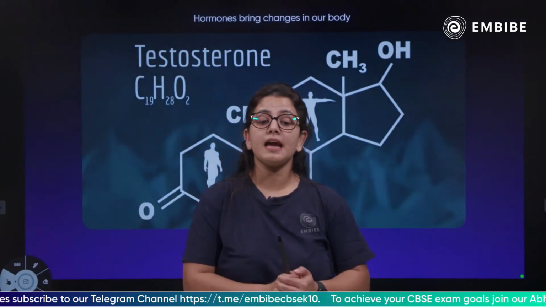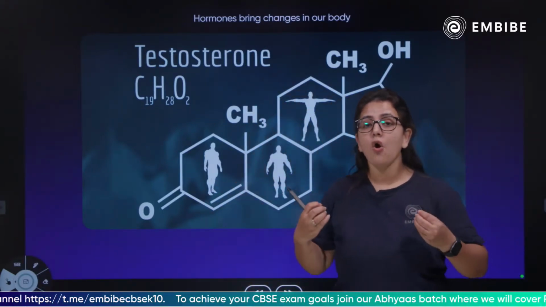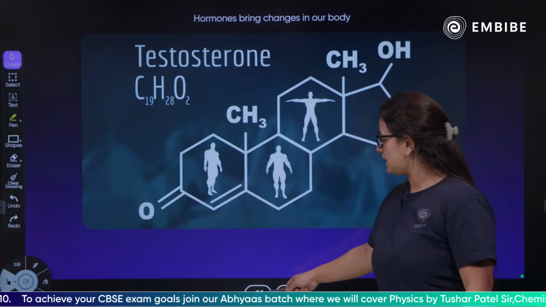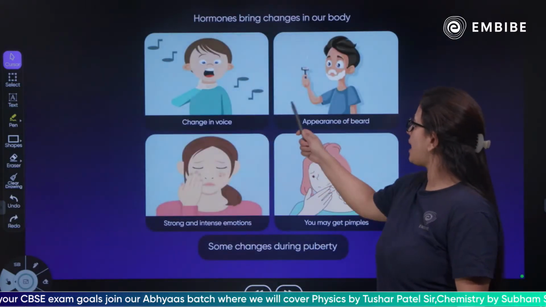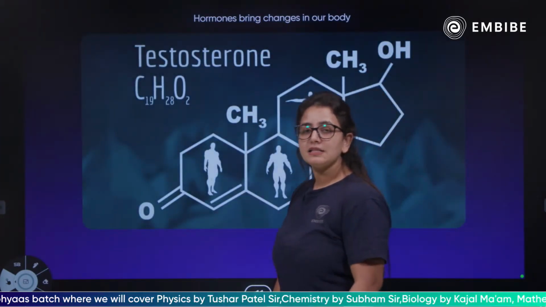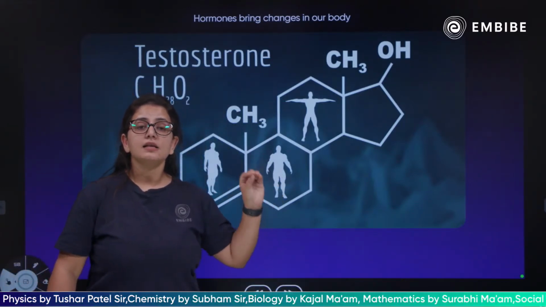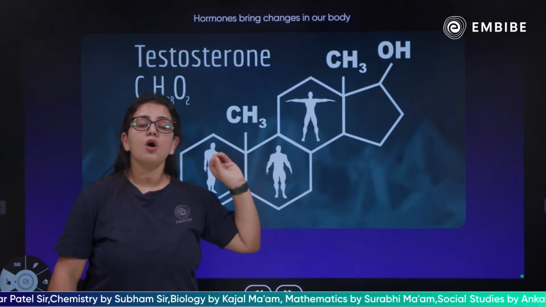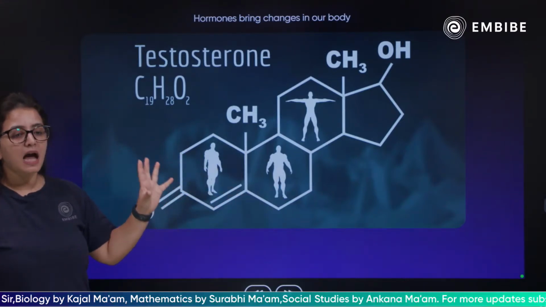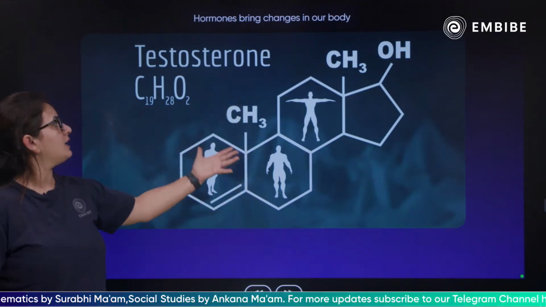How can hormones bring changes in your body, in the male body? How are these hormones responsible for the changes happening inside the body, like changes in the voice, appearance of beard, strong intense emotions, pimples? So children, the reason hormones bring out these changes is that they are secreted by the sex organs. These are hormones secreted by the reproductive system, male or female, which bring out maturation in the body. And the male sex hormone is testosterone.